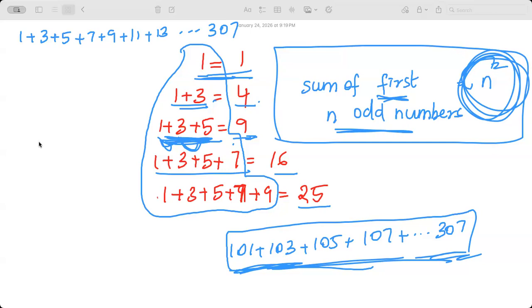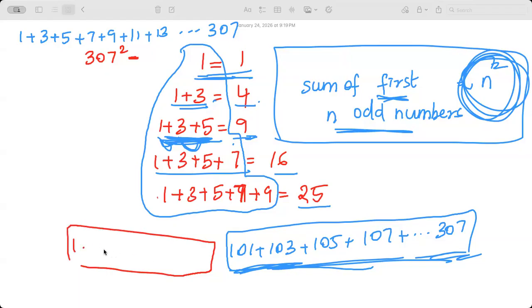Would you do 307 squared, and then minus all the odd terms before 101? Till 99, I don't want it. Remove it. So that should be 1 to 99, which is 99 squared. Okay, now, how will you calculate this?